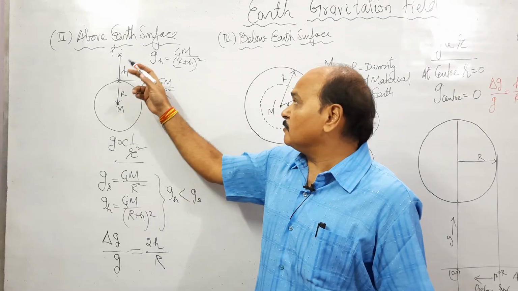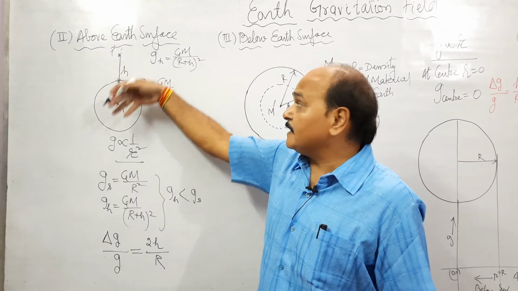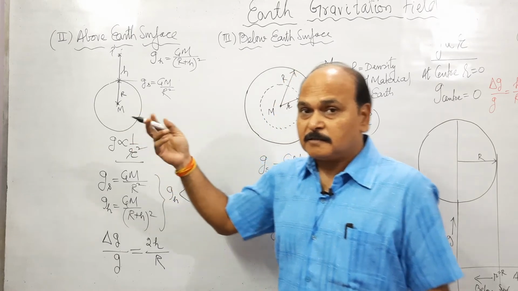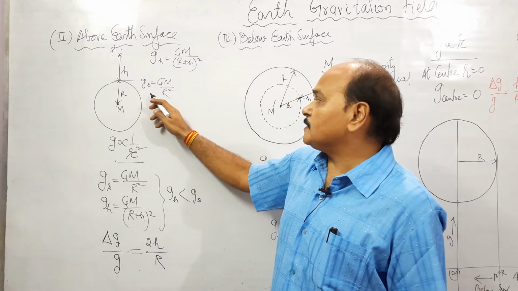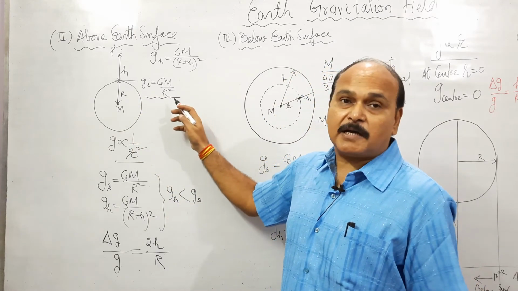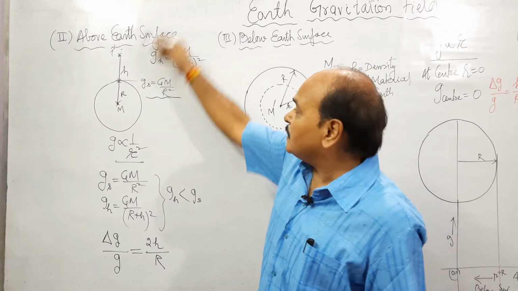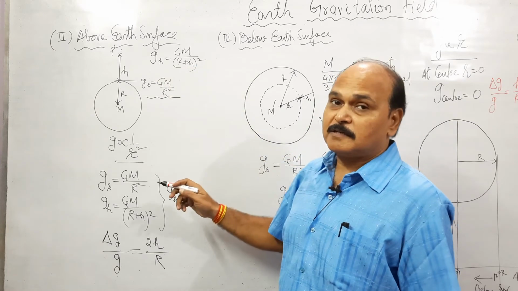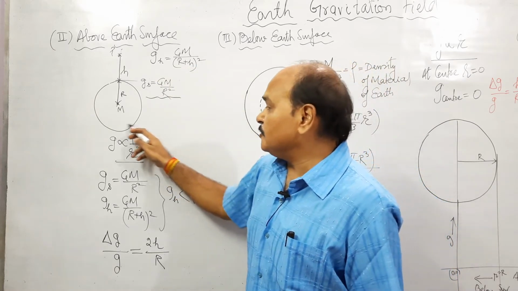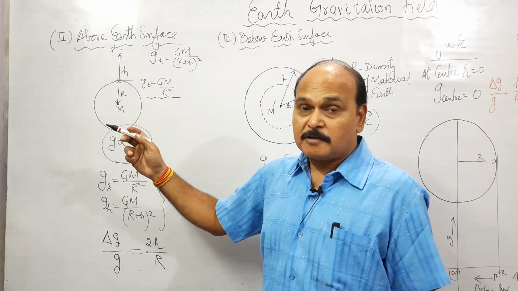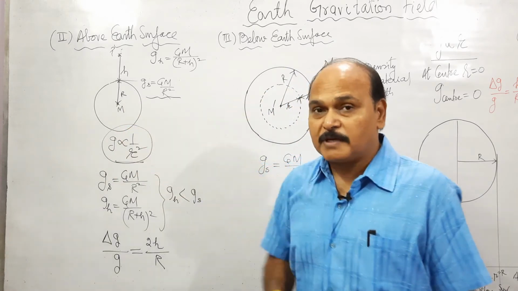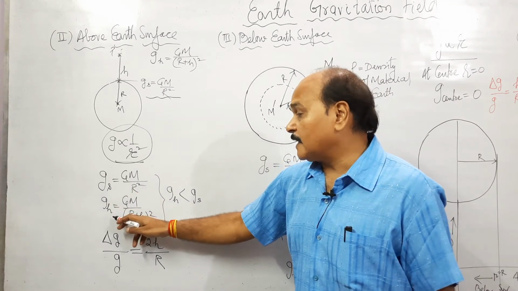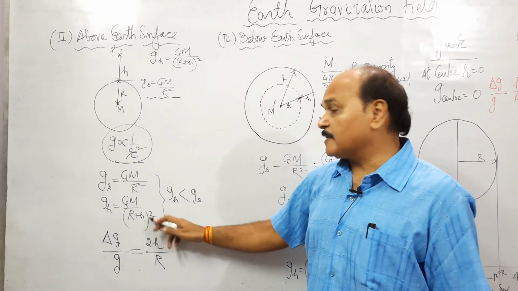Variation of acceleration due to gravity with height above the Earth's surface. We have already studied that g over the surface of Earth is GM by r square. As you move above the surface by distance h, g becomes GM by (r plus h) whole square. R is the distance from the center of Earth. So over the surface it is GM by r square, and at height h above the surface it is GM by (r plus h) whole square.